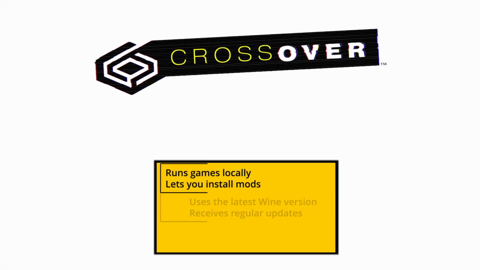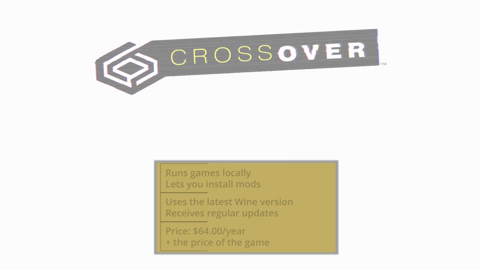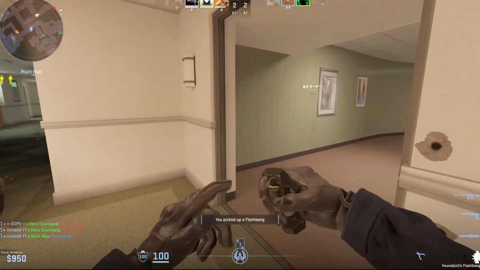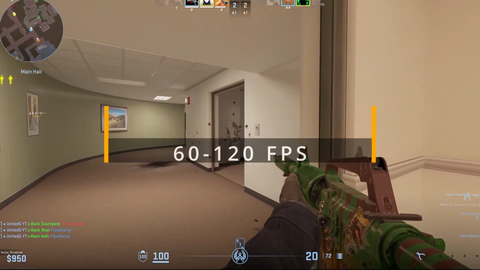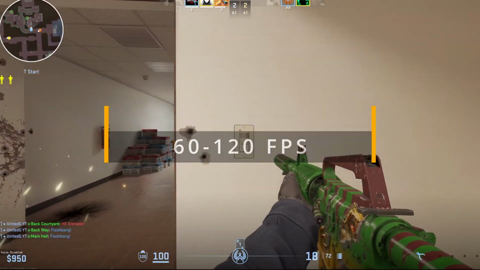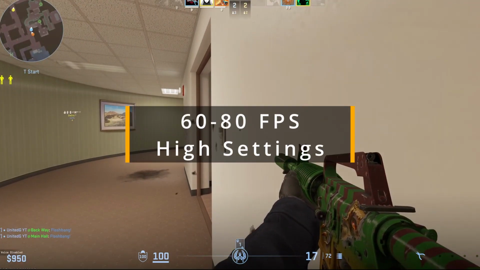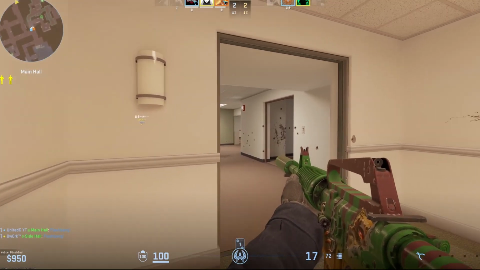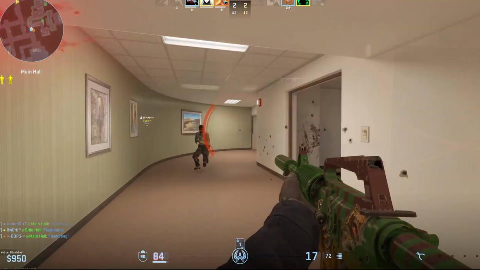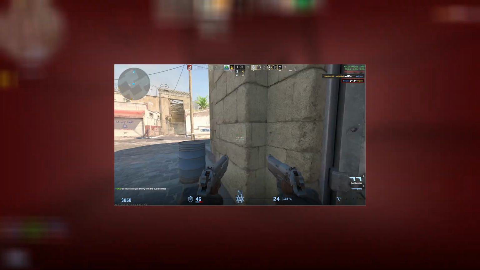Out of the local play solutions, Crossover's the best one, but this doesn't mean it's without any flaws. On my tests using an M2 Max MacBook Pro, the game ran between 60 and 120 FPS on medium settings and stayed around 60 to 80 on high. Weaker Macs though? The game will still be playable on something like an M2 Pro MacBook with 16 gigs, but anything lower than that and you are watching a slideshow.